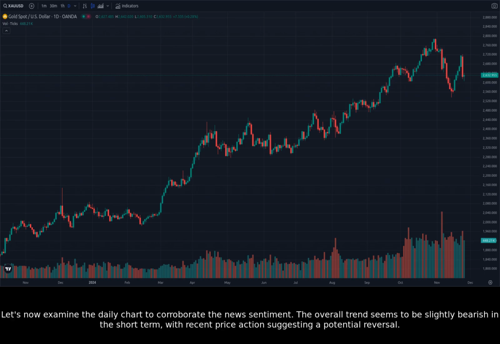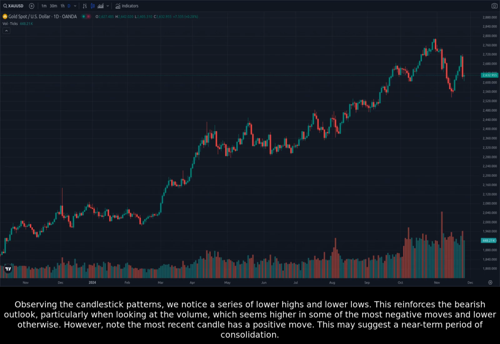Let's now examine the daily chart to corroborate the new sentiment. The overall trend seems to be slightly bearish in the short term, with recent price action suggesting a potential reversal. Observing the candlestick patterns, we notice a series of lower highs and lower lows. This reinforces the bearish outlook, particularly when looking at the volume, which seems higher in some of the most negative moves and lower otherwise. However, note the most recent candle has a positive move. This may suggest a near-term period of consolidation.